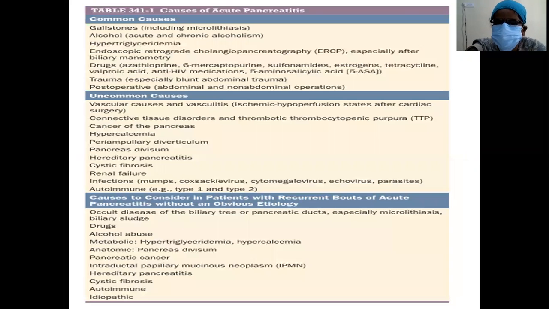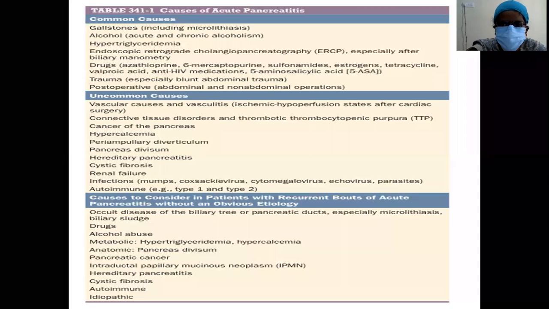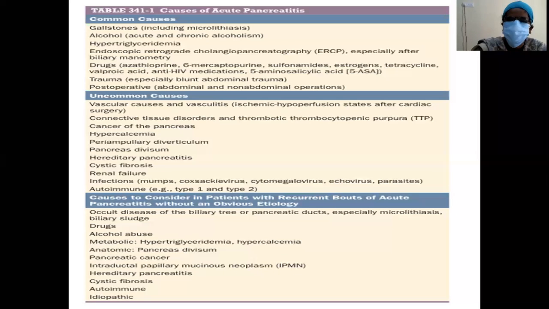What are the causes of acute pancreatitis? It can be divided into common causes, uncommon causes, and causes to consider in patients with recurrent bouts, where you are having recurrent attacks of acute pancreatitis without any obvious etiology.